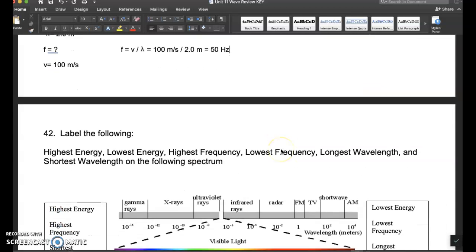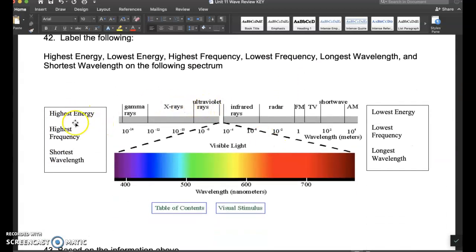All using that triangle here. So label the following. You got highest energy. The way that I usually would go about doing this one is notice it gives you wavelength here. So bigger number is longest wavelength, and then shortest wavelength. That one should hopefully be pretty straightforward. Highest energy, you can think about it two ways. You got your color spectrum, you got violet on this side. Notice this one's different than some of the others. It can be written either way, depending on which direction you have it. Gamma rays are my highest energy electromagnetic wave. Radio waves, such as AM, are my lowest energy. Or I could look at the colors, violet and red, and know lowest to highest energy that way as well.